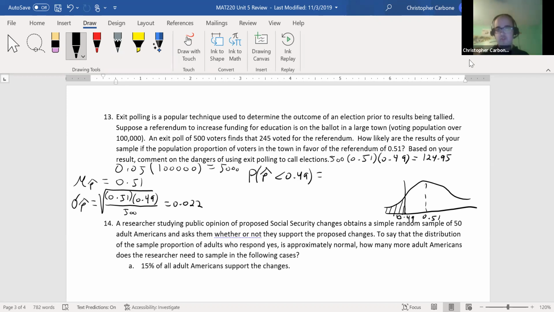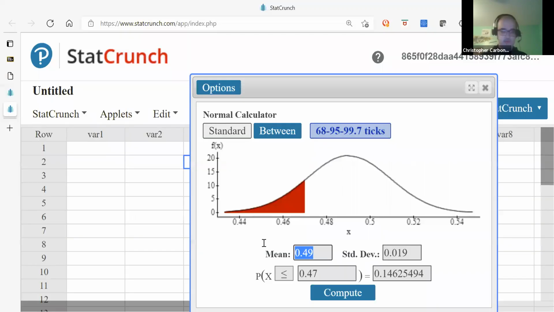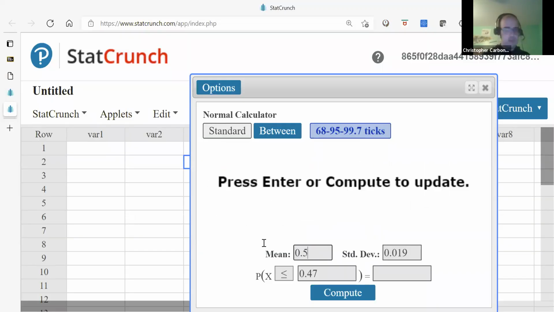So to enter this into StatCrunch, let me pull that up. This is going to be a mean of 0.51, standard deviation of 0.022, and the probability below 0.49.